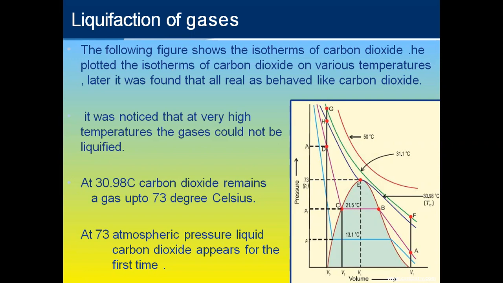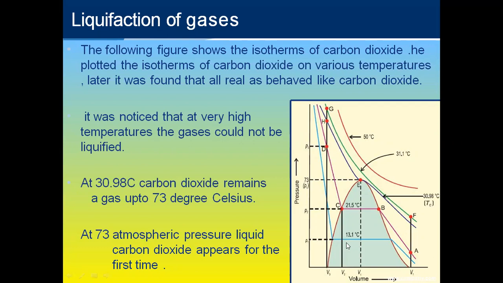The following figure shows the isotherm of carbon dioxide. Isotherm means the temperature is constant, and we are changing the pressure and volume. It is noticed that at very high temperature the gas cannot be liquefied. At 50 degrees Celsius, we are not able to liquefy it, because the kinetic energy of the molecules in that chamber is very high.